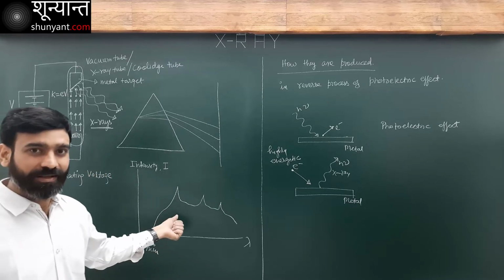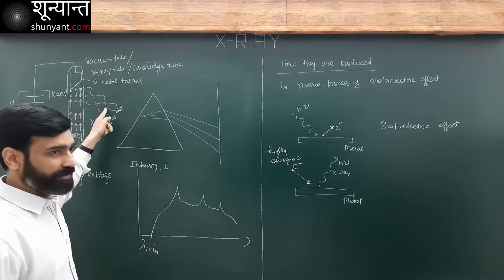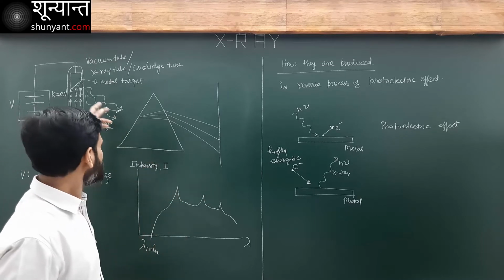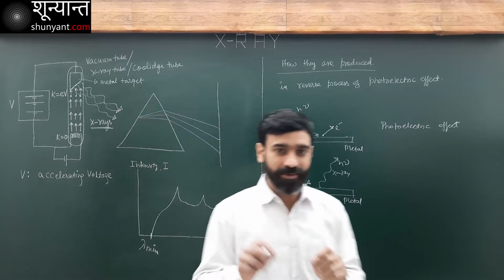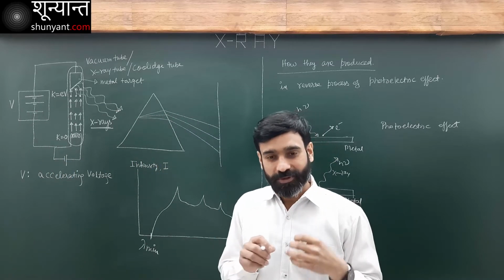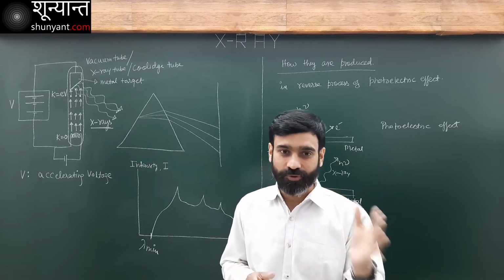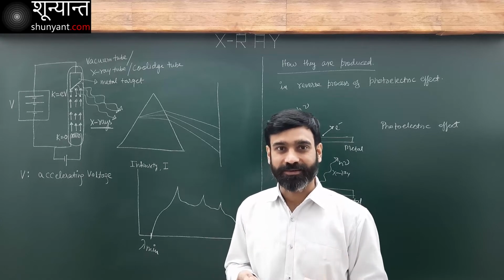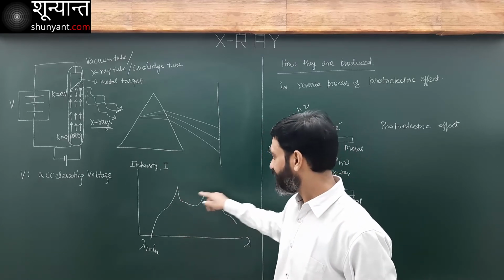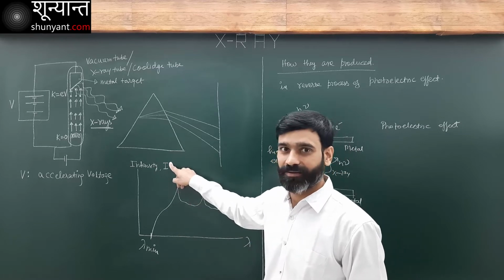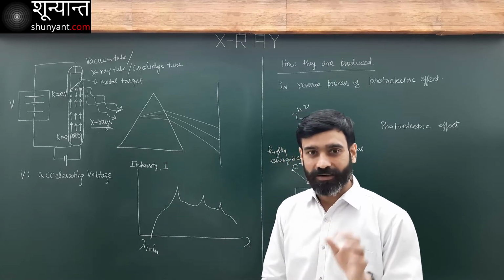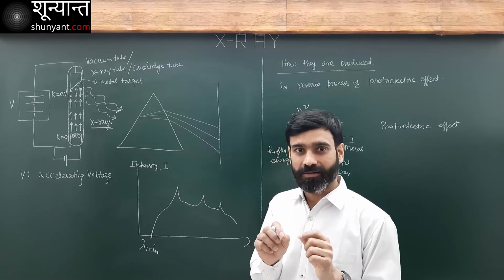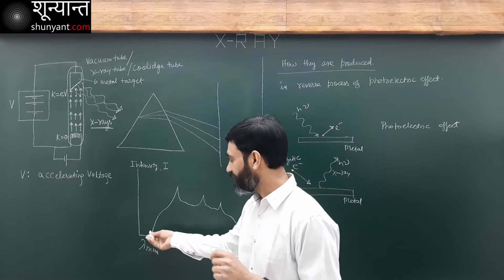Do you understand what we are doing here? We are analyzing this X-ray to find its constituents. I want to know about this X-ray, whether it is made up of a single wavelength or many wavelengths. If it is made up of many wavelengths, what are those wavelengths? Do all the wavelengths have the same intensity or different intensity? So when we do that, we get a graph like this. This is lambda versus intensity. This is a continuous graph. Continuous, that means all the wavelengths are present, but there is a minimum value here.